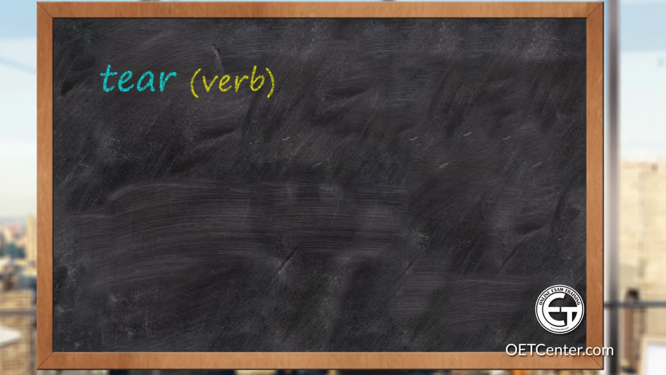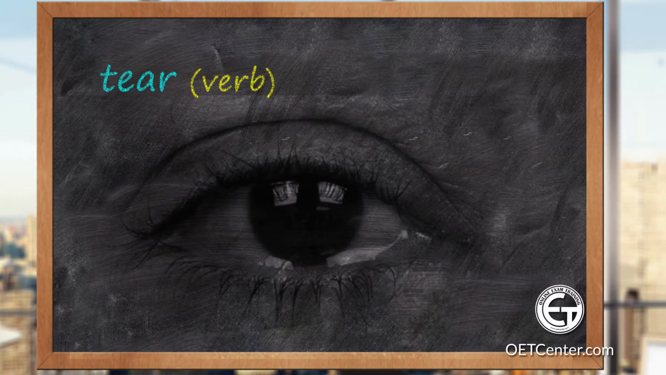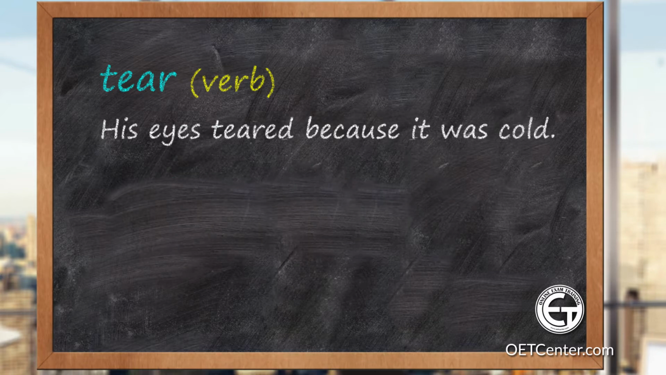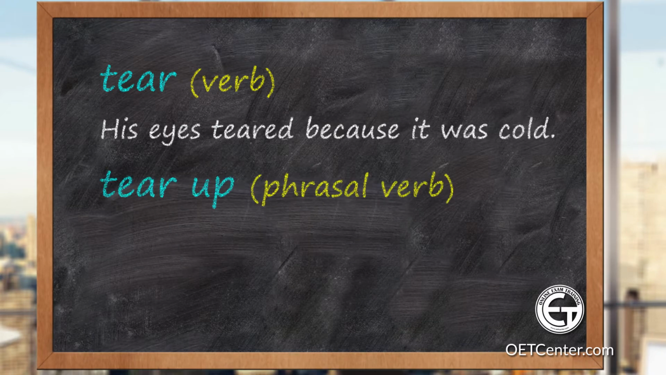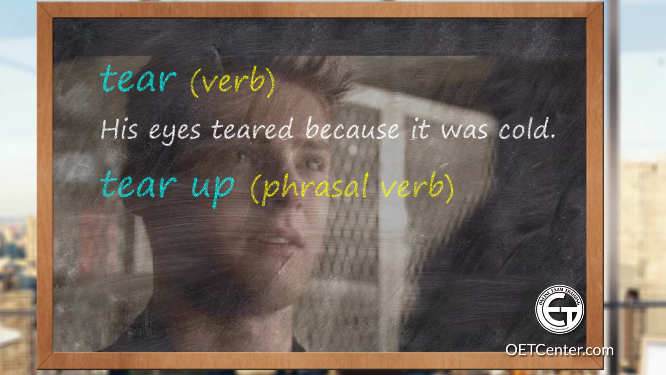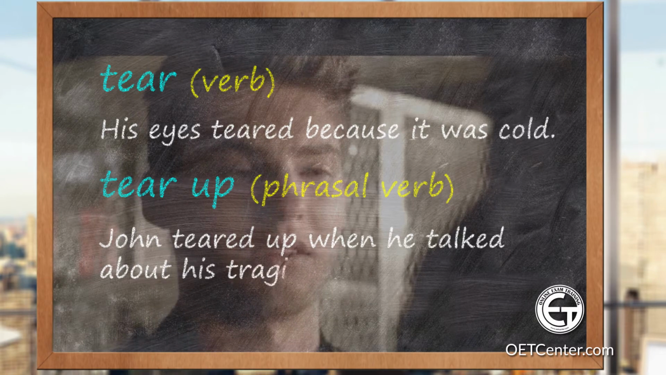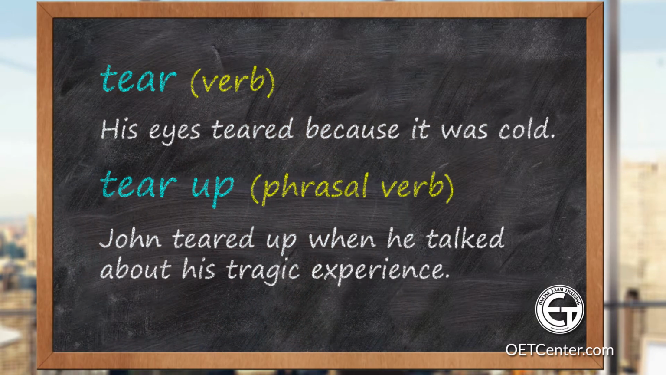We use tear as a verb when our eyes produce tears because it is cold or because you are sick or for whatever reason. For example, in this sentence, his eyes teared because it was cold. There's also a phrasal verb, tear up. It means to almost start crying. For example, John teared up when he talked about his tragic experience.